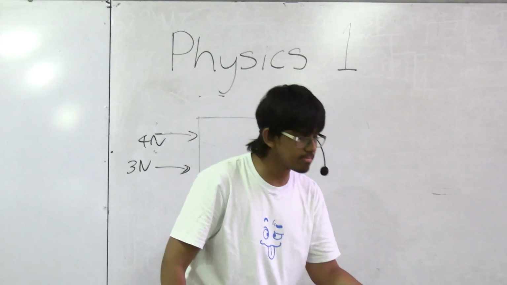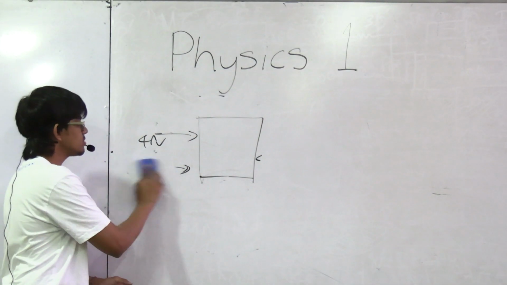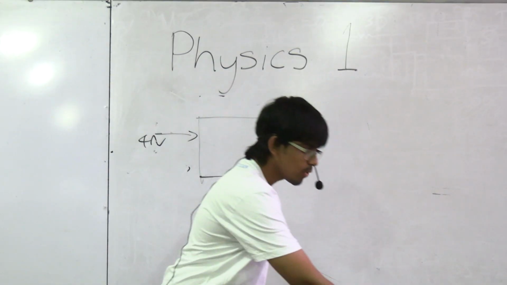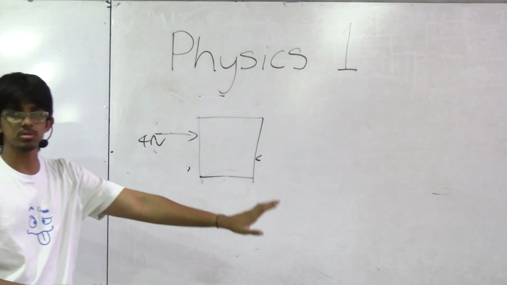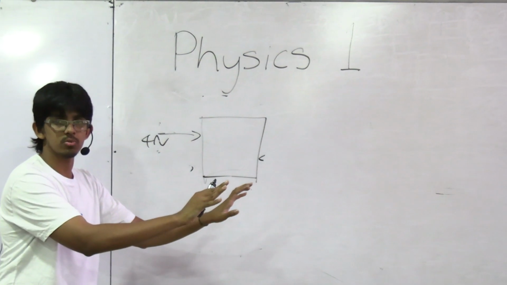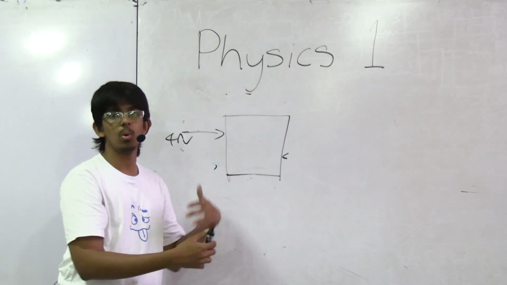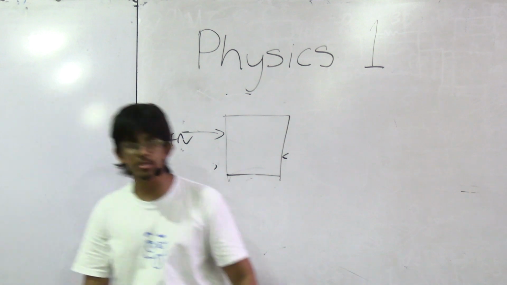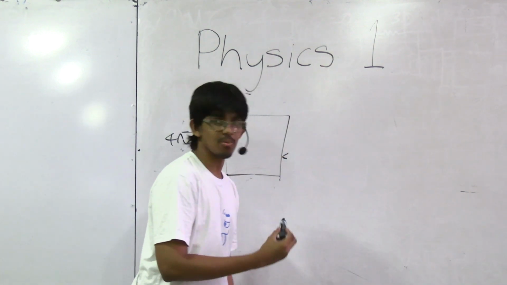B. The minimum magnitude of the resultant obtainable is 1 newton. In what instance would you expect the pushing force to be the lowest? If I'm pushing 4 newtons this way, and my friend wants to stop me, where does he push from? They come to the other side.